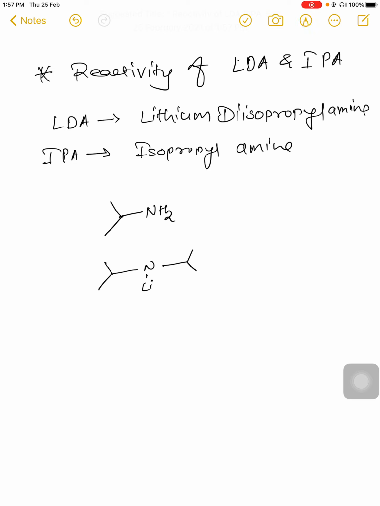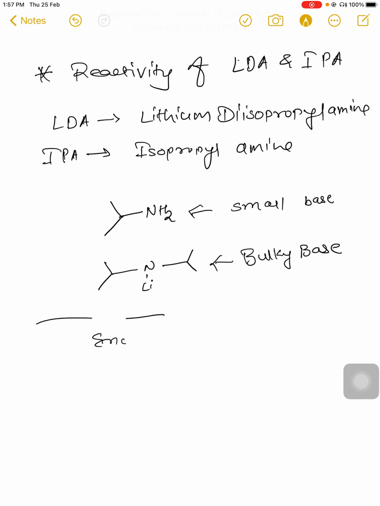So isopropylamine is a small base, if we consider size, and LDA is a bulky base. We want to discuss how these bases affect the reactivity towards a carbonyl compound and the formation of enolate ion. Particularly, we will discuss enolate ion.